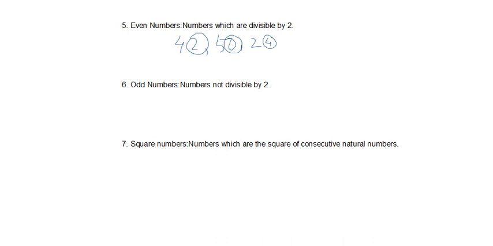The main point here: while solving problems, if we need to consider an even number, we'll consider the number to be twice n, where n is an integer. So if it's a natural number, then n will be any natural number from 1, 2, 3, 4. Because if you put n equal to 1, then 2n is 2 into 1, which is 2.